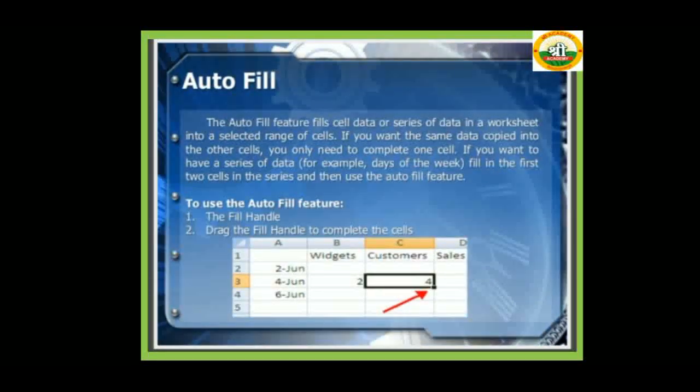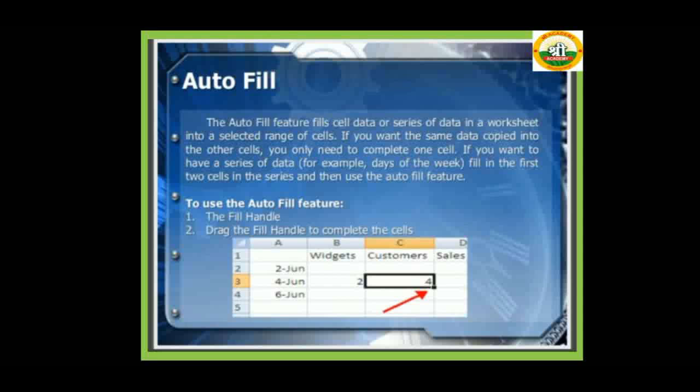Next, the autofill. The autofill feature fills cell data or a series of data in a worksheet into a selected range of cells. If you want the same data copied into the cells below, you only need to complete one cell. If you want to have a series of data, fill in the first two cells in the series and then use the autofill feature.